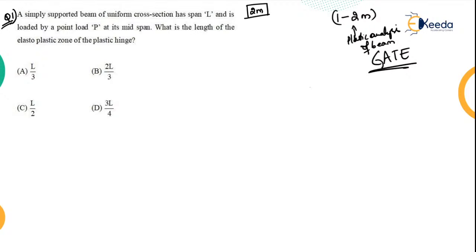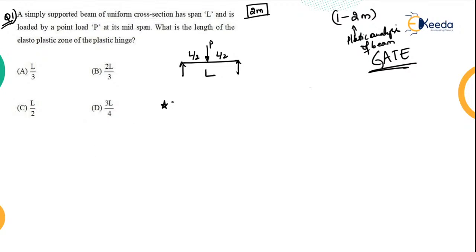Okay, now what does the question say? See, a simply supported beam of uniform cross section. So there's a simply supported beam. It has a uniform cross section throughout, the length of this is L, and it is loaded with a point load P at the midspan. So this is L by 2 and this is also L by 2. What is the length of the elastoplastic zone of the plastic hinge? So we have to calculate the length of the elastoplastic zone.